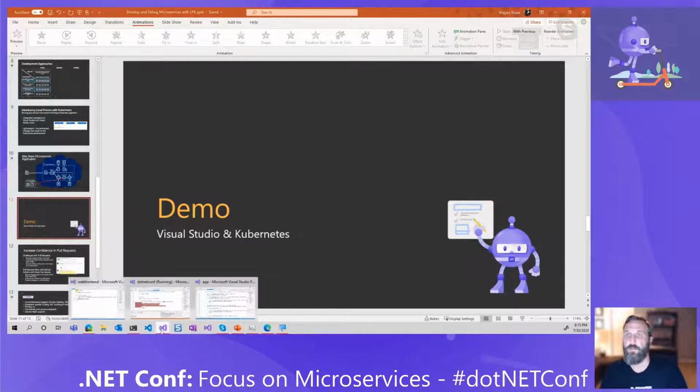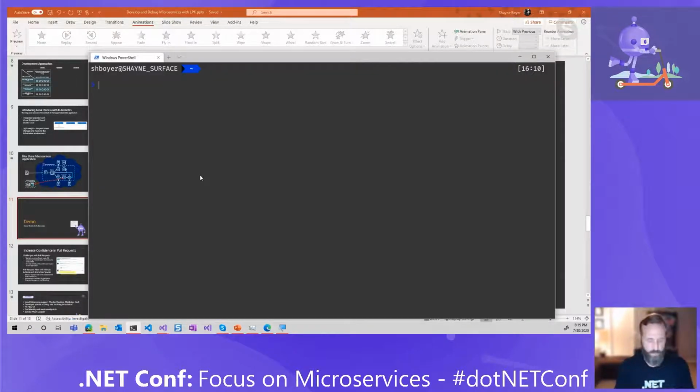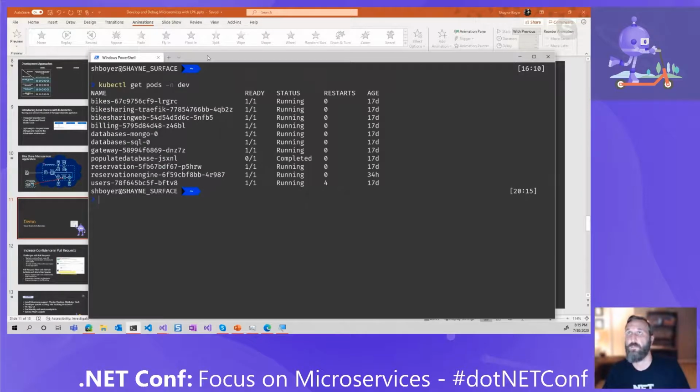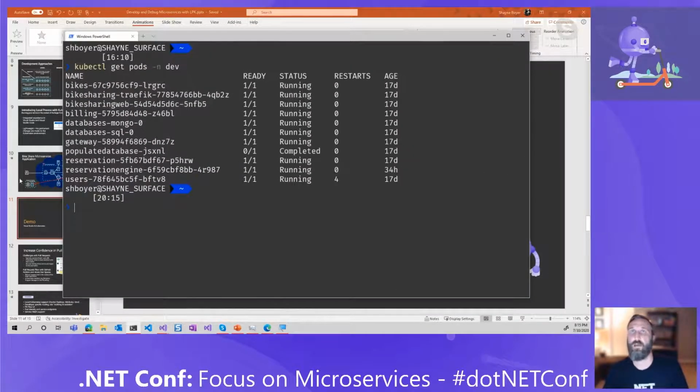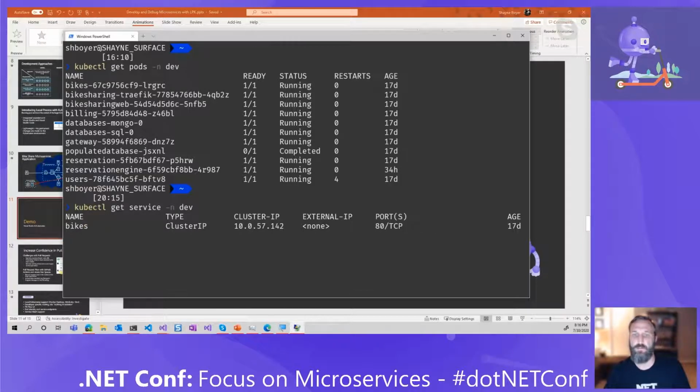So what I'm going to do, first off, is make sure everything is running up in my cluster. If I look at my current AKS cluster in the cloud, you can see here that I've got the web, the billing, all the databases for Mongo and SQL and everything else, reservation engines, et cetera. It's all running currently up in my AKS cluster right now, so that's awesome. I'm also going to check my services to make sure that my IP address is all good up there. And okay, we're good there. All right, so I'll close that out.